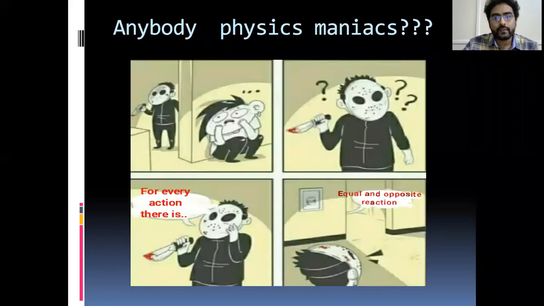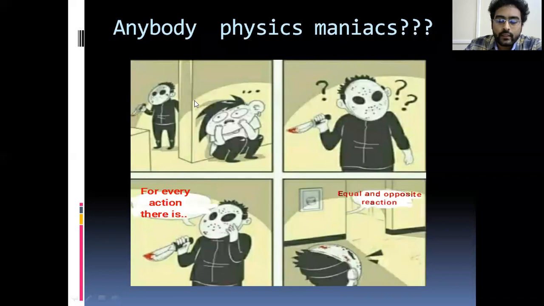So, anybody physics maniacs here? I know physics is a most difficult topic, but it is an omnipresent topic. Everything is physics. The beauty of it lies in being omnipresent. Even in medicine there is a lot of physics. Without physics, there is nothing. So orthopedics is a mixture of surgery and physics. You need some basic knowledge of physics to understand implants and prosthetics.